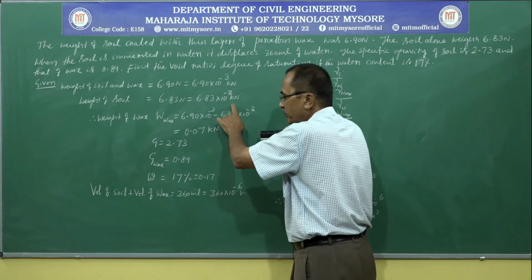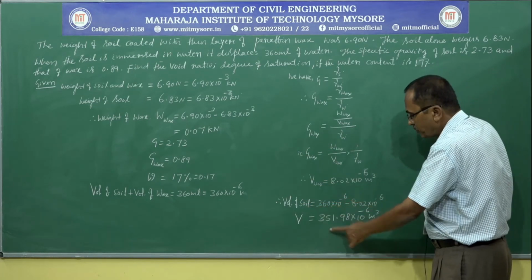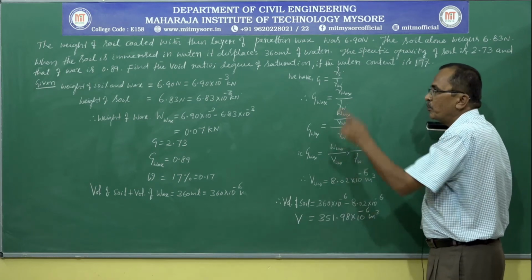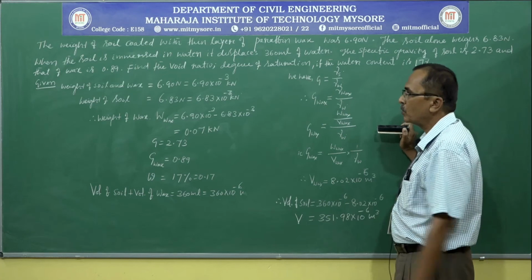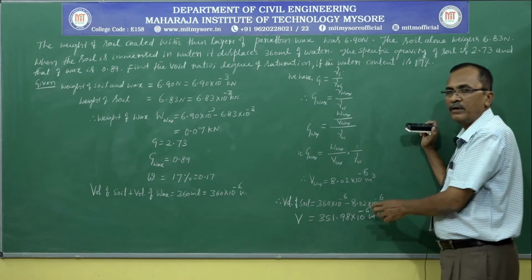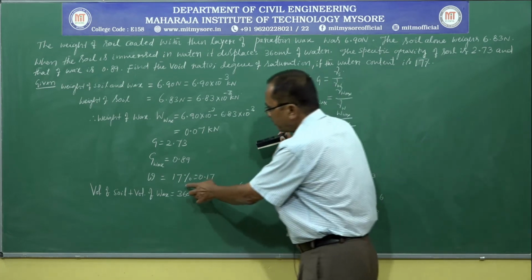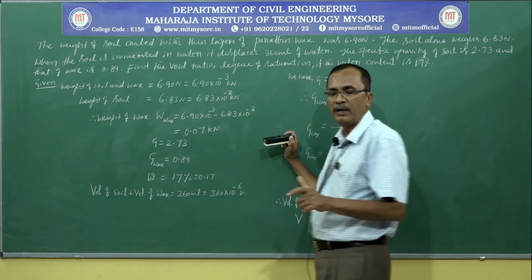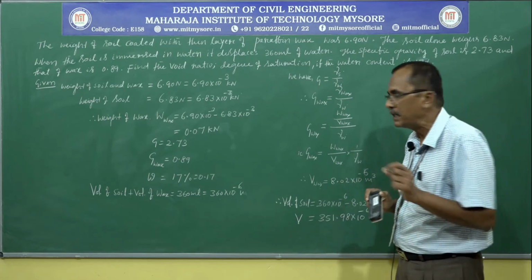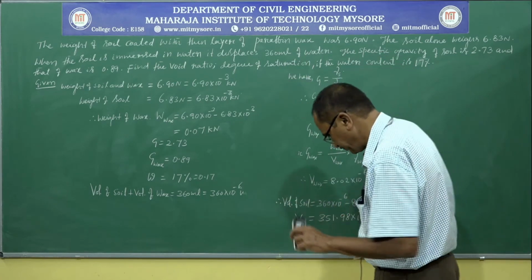This is the weight of soil alone. Then we calculated the volume of soil, 351.98 into 10 power minus 6. So bulk unit weight of soil is equal to the total weight of soil divided by volume of soil. After calculating bulk unit weight, knowing the water content of the soil, we can determine dry unit weight. Then once you calculate dry unit weight, you can easily calculate the void ratio. And lastly, we can find the degree of saturation.